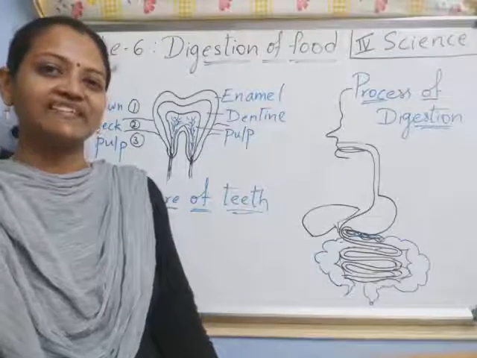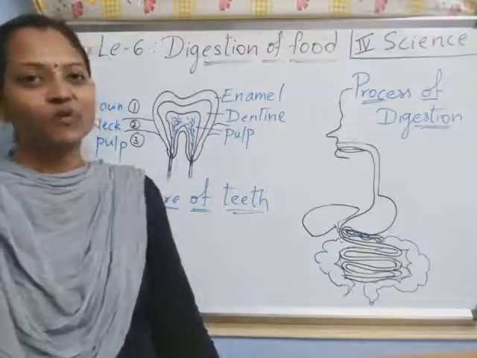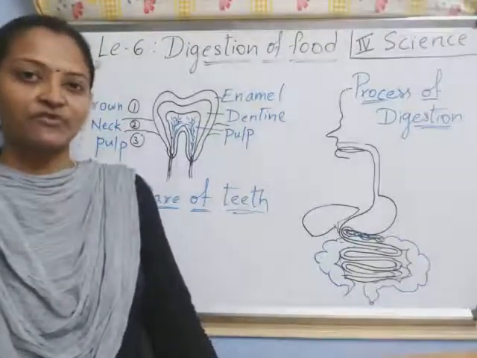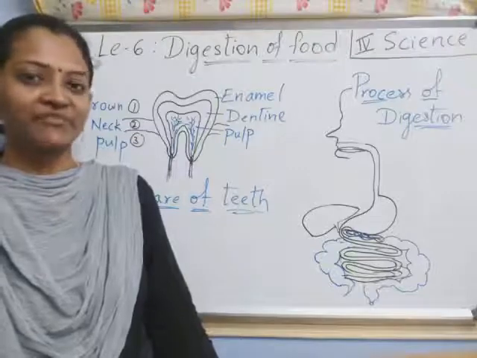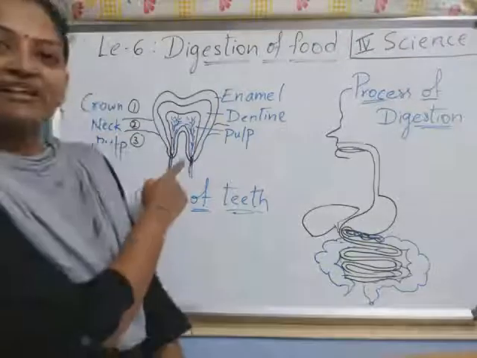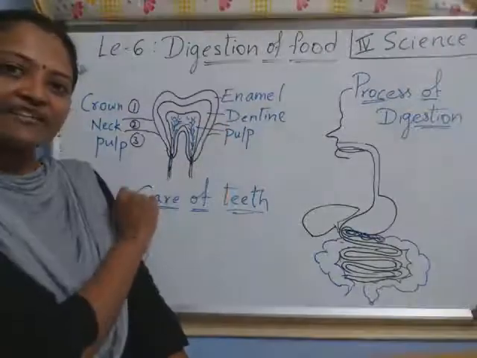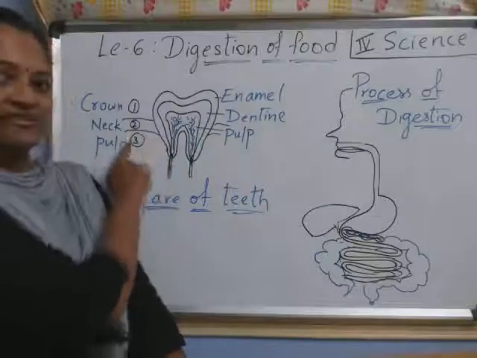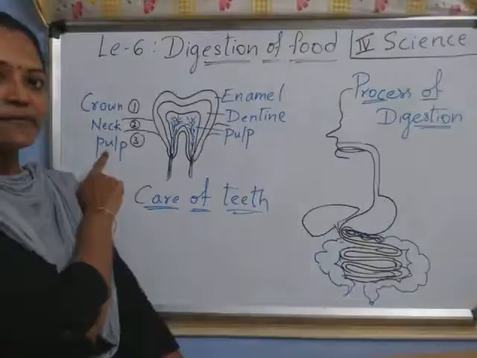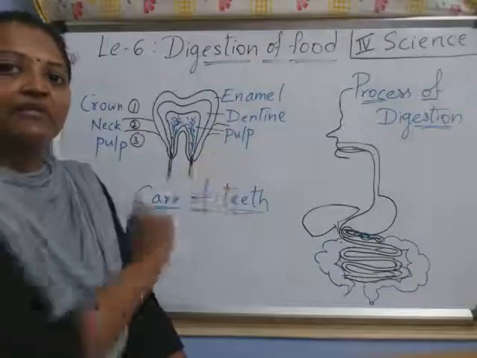In the previous science class, we started the lesson digestion of food, right children? In that lesson, we learned about the structure of a tooth and types of teeth. Have you remembered those? Yes. In the structure of a tooth, tell me, how many layers are there? Three layers, right children? And how many parts are there for a tooth? Three parts: crown, neck and pulp. And the layers are enamel, dentin and pulp, right?